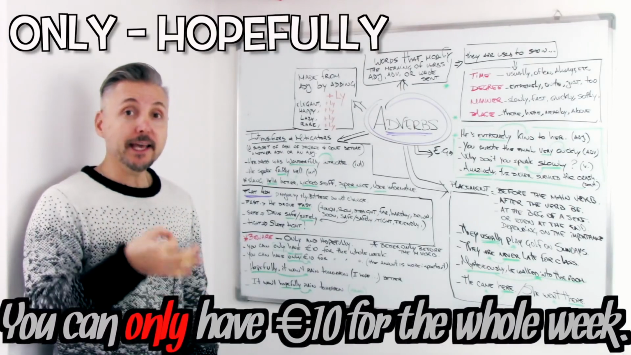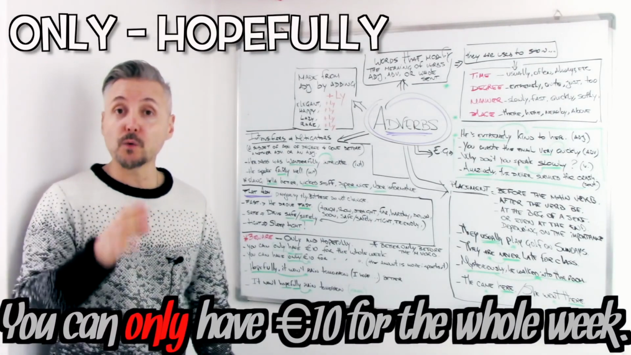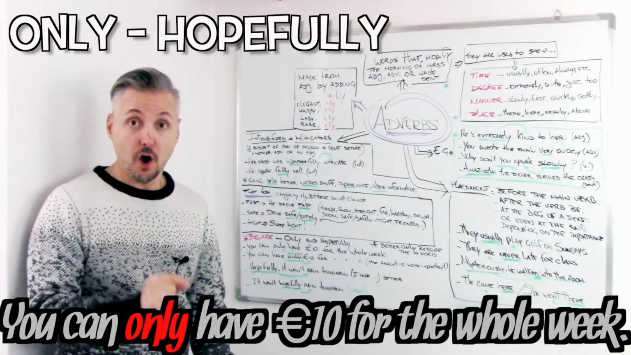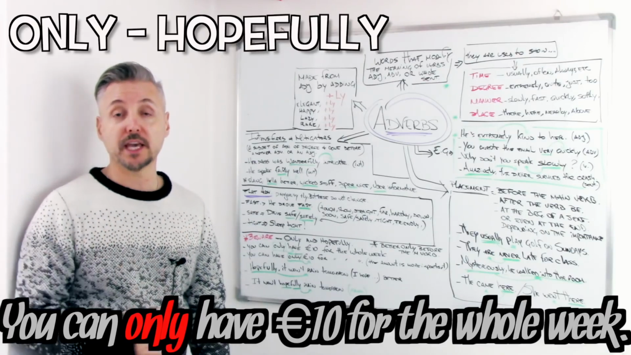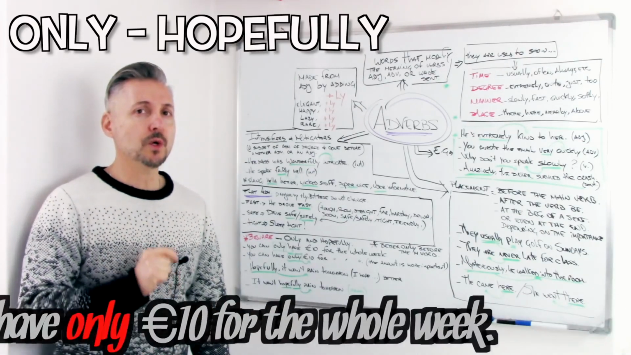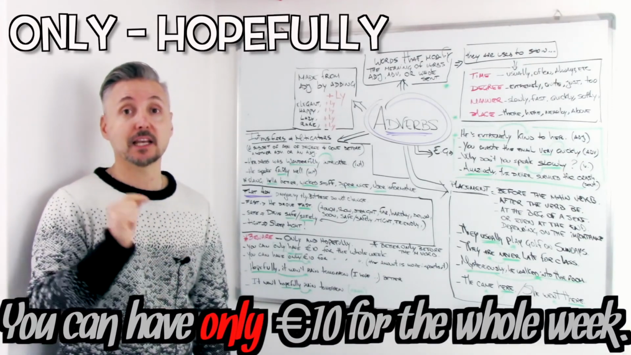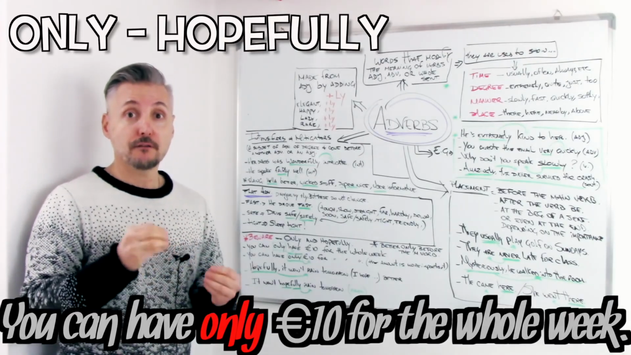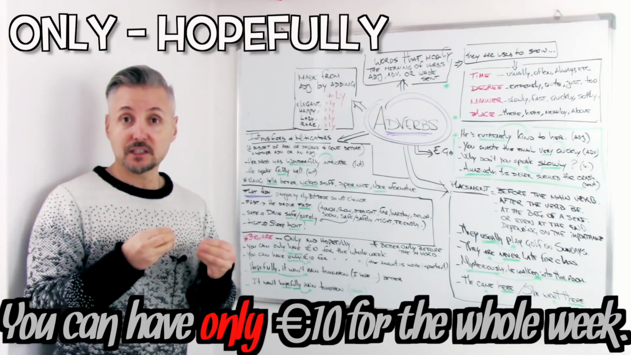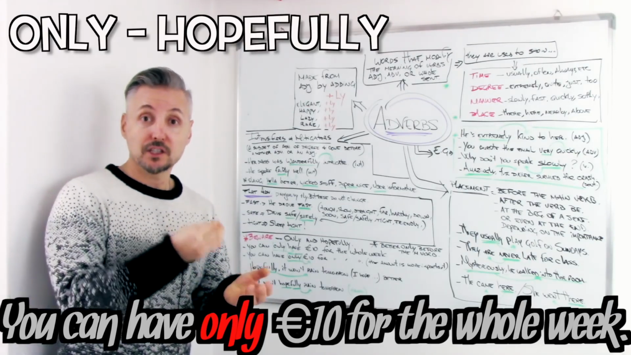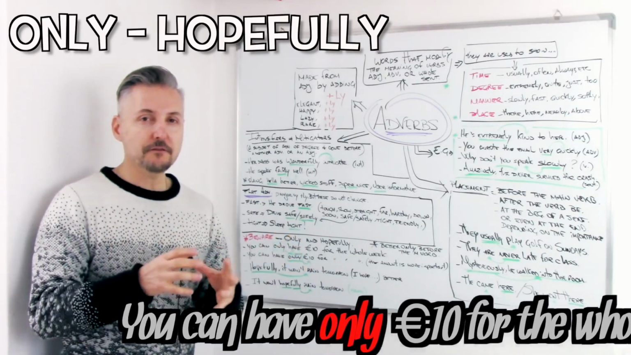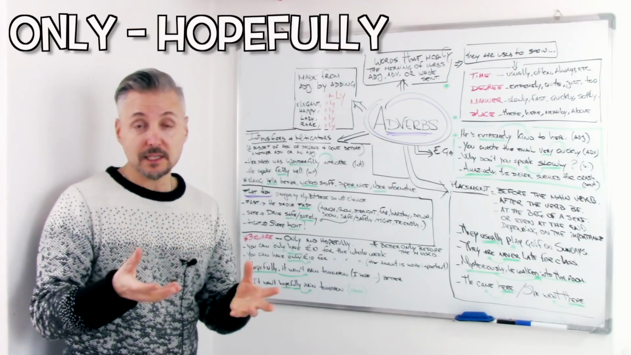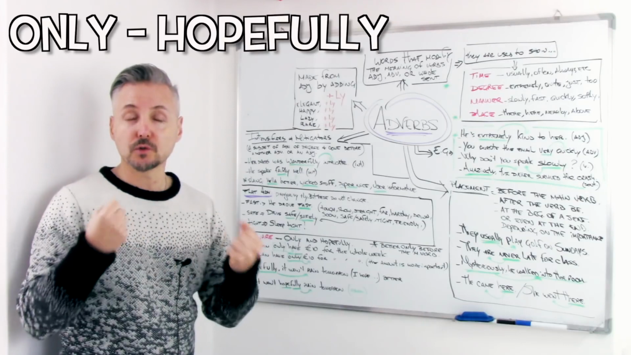You can only have 10 euros for the whole week. So for example, a father says that to a son or to a daughter. You can only have 10 euros for the whole week. Now, what about if I said you can have only 10 euros for the whole week? That means that the stress is in the amount, right? 10 euros only. The difference there is obvious. We place only before the amount, in this case, or before the adjective that we want to stress.